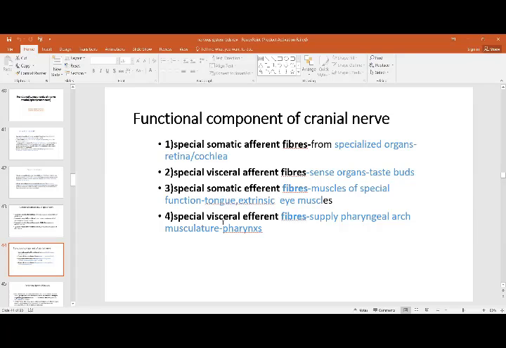Then you have special visceral, that is to the organs, and efferent going to that is which supplies the pharyngeal arch musculature, that is again the pharynx, that is the specialized portion. So you have specialized and generalized fibers. Generalized is to all, specialized is to certain respective portions which perform specific functions.